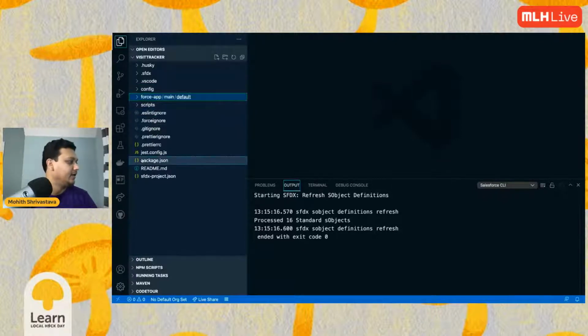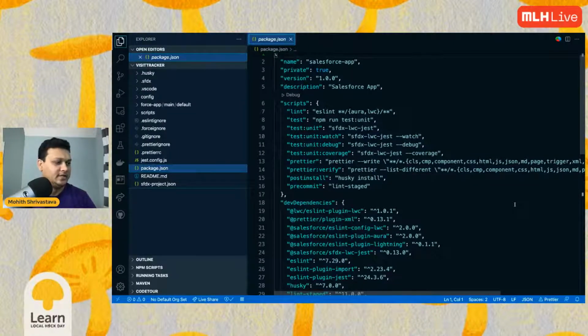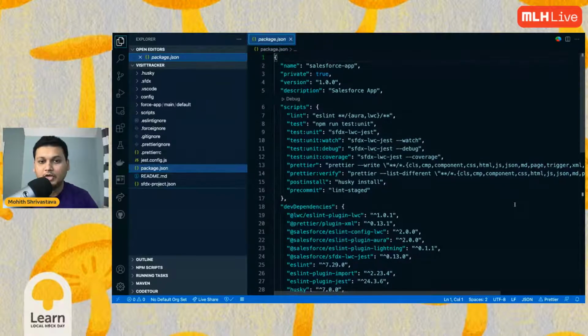Somebody was asking which languages we use. We use Apex, and for the front end, HTML and JavaScript. But for our tooling, we also use Node.js. So if you're familiar with Node.js, we use that.